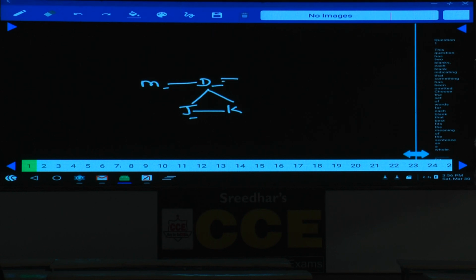J is the daughter of F, which implies that D and F are a married couple, out of which D is a female and F is a male. And L is the son-in-law of D. Son-in-law means either J's husband or K's husband or someone else, because it is not clearly given that there are only two siblings. Only two children is not given. Hence, L can be the husband of J or K or any one of the siblings of J and K. So as of now, we cannot finalize this one.